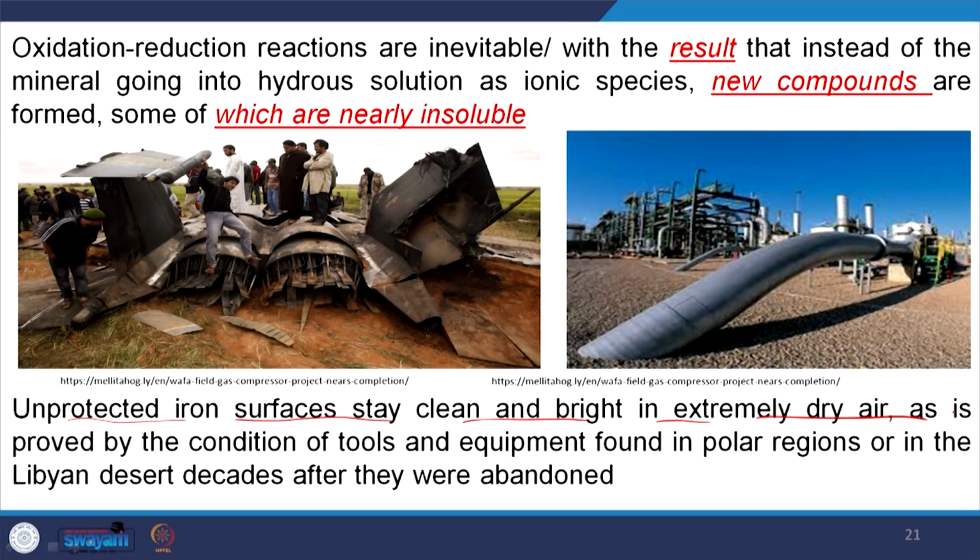Here this example is quoted: unprotected iron surface stays clean and bright in extremely dry air, as proved by the condition of tools and equipment found in the polar region or in the Libyan desert decades after they were abandoned. So, that remains as it is. However, in a moist, humid environment, these equipments react fast with the atmosphere, and finally it creates this oxidized product, and it rusts very fast.